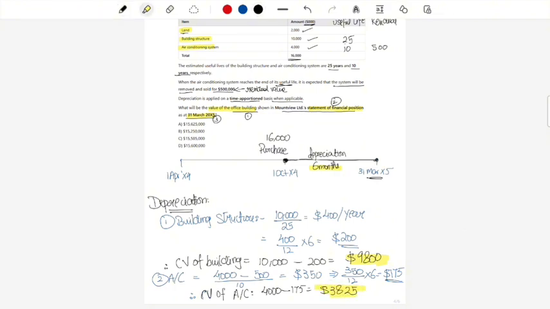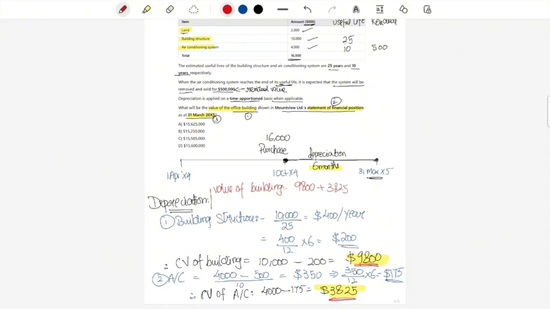So what is going to be the value of the building? What you will do now, I will write this here, value of building. I'm out of space, so I'm just squeezing. Hopefully you are understanding what I'm trying to do here. Value of the total office building. You will take the value of the structure, which was 9,800. You will take the value of the AC system, which was 3,825.